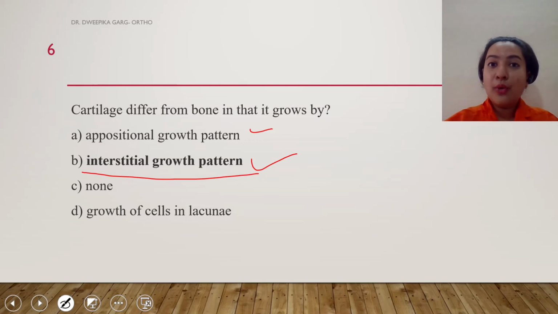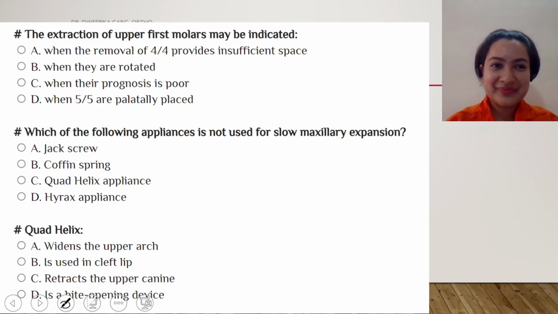I hope you have a pen and paper with you and are marking yourself along with me, and I hope you have got all the questions correct till now. Moving on.